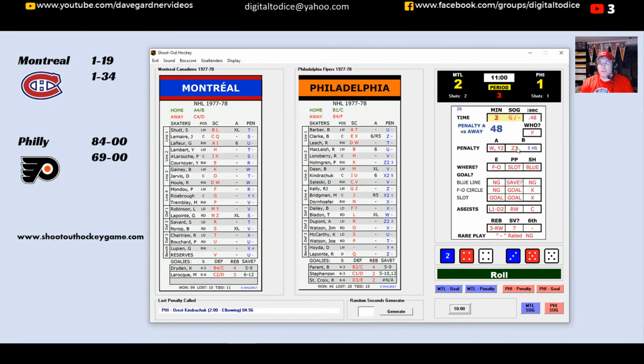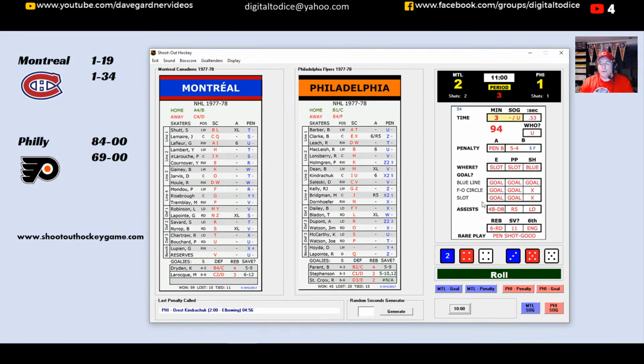0-0. That'll be a scoring chance for the Flyers. It's going to be B. It's going to be Rick McLeish using his speed coming down the wing. McLeish from the faceoff circle. McLeish save and a rebound, so we got a 4 here on the rebound. Dryden on the rebound, and he stops it. McLeish gets his own rebound, and he is stopped by Dryden, and the game remains 2-1 for the Canadians.